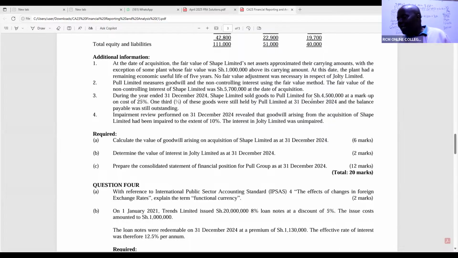So what is the balance payable between these group members? It is the whole 4,500. With this, many students got confused and started taking a third. They never told us that a third was paid. In this case, they are telling us that 2/3 of the goods had been sold, but the whole 4,500 owing is still outstanding.